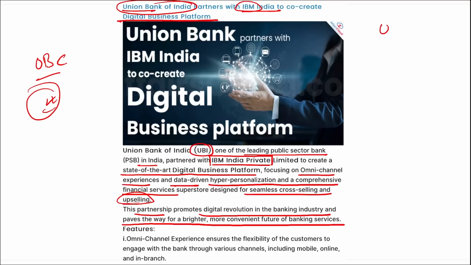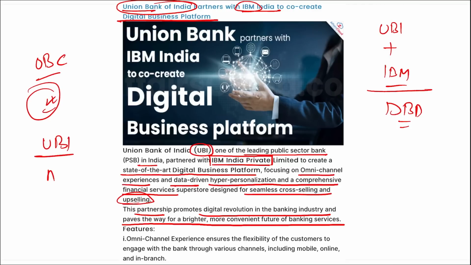So coming back, it is Union Bank of India. They partnered with IBM India to co-create a digital business platform, that is an omni-channel experience will be provided here. Correct. Next, if we talk about Union Bank of India, who is the current MD and CEO? A. Manimekhalai. Headquarters is in Mumbai, Maharashtra, and it was established in 1990. And the tagline here is "Good people to bank with."